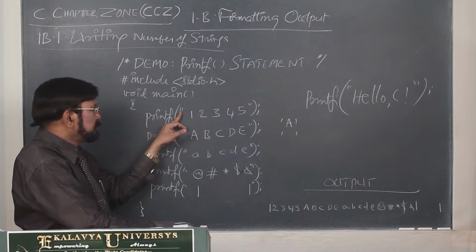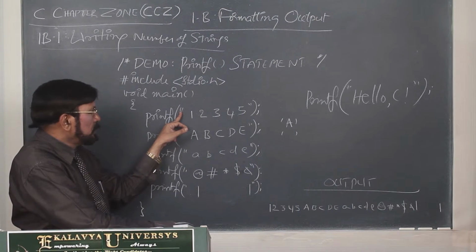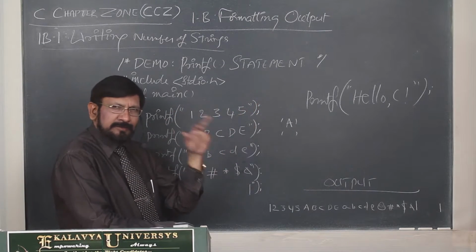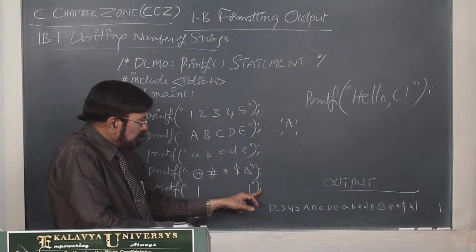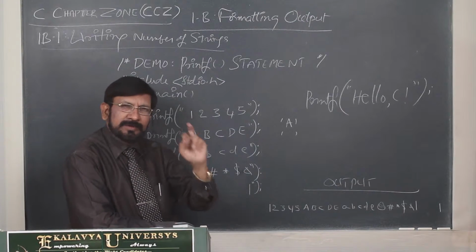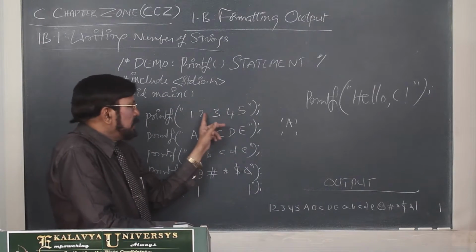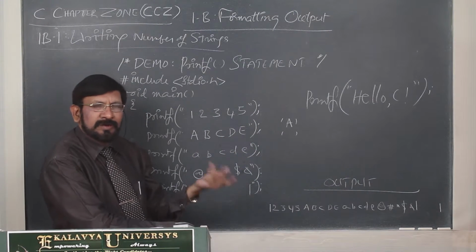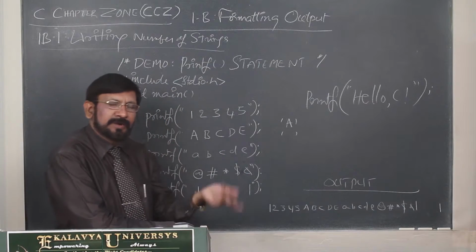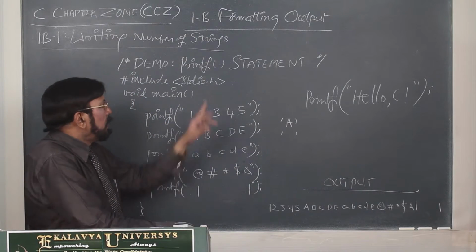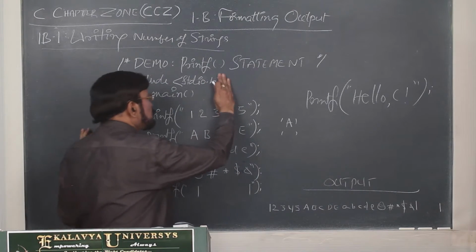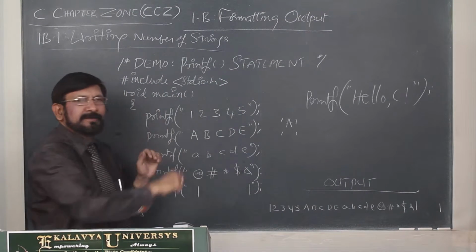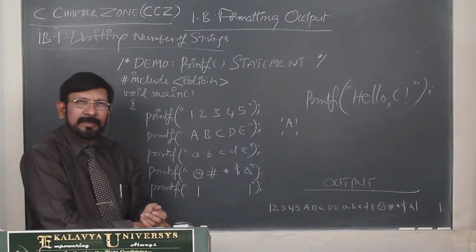So here you see the double quote. Suppose one double quote is missing, the program will never be executed. Now you see here the semicolon is there. Semicolon is like a full stop in human language. At the end of every statement, you have to write a semicolon. Instead of a semicolon, if you write a colon, it does not work. If you don't write a semicolon also, it does not work. And here, you should not write a semicolon, for preprocessor directives you should not write. If you write, it is an error.